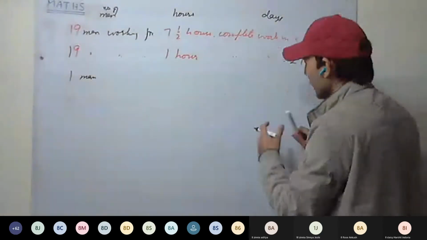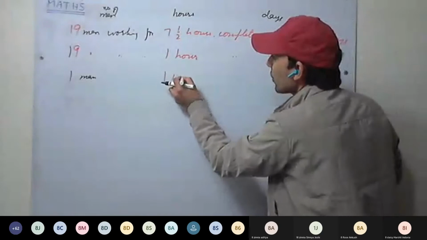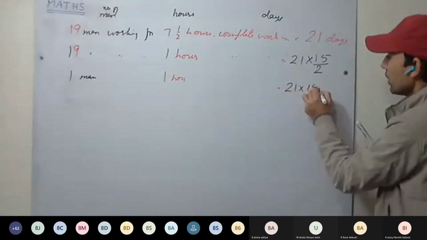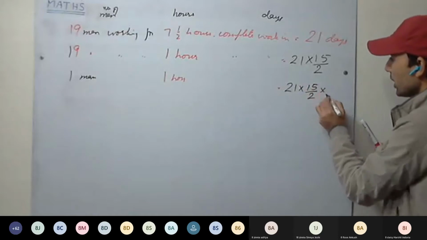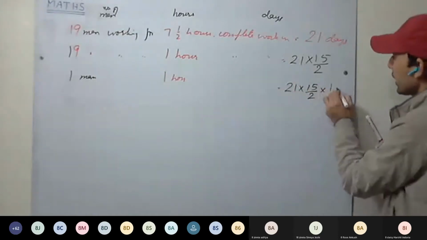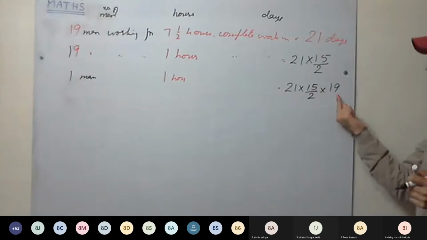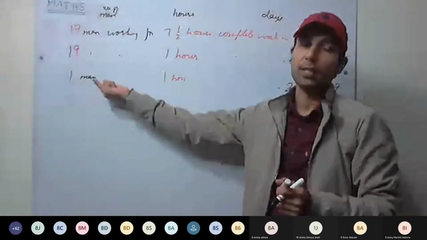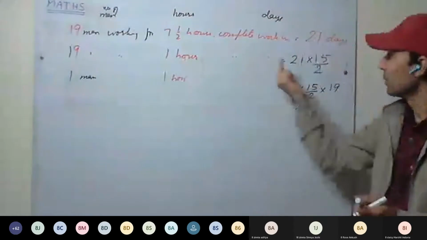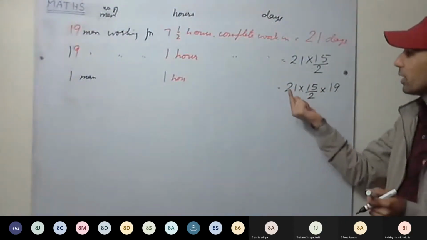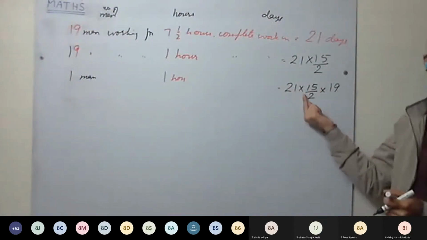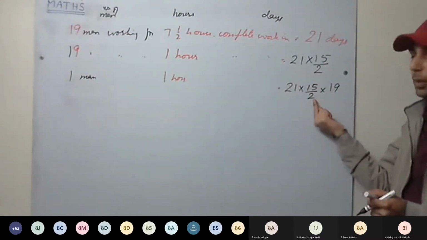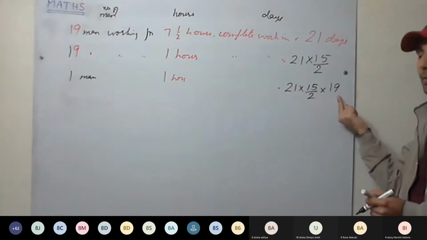That means again we have to multiply, and working 1 hour. 21 into 15 by 2 into 19. Now they will take these many days. Number of men has decreased, so one man will require more number of days to complete the work. Less men, more number of days to complete the work. So we have to multiply.